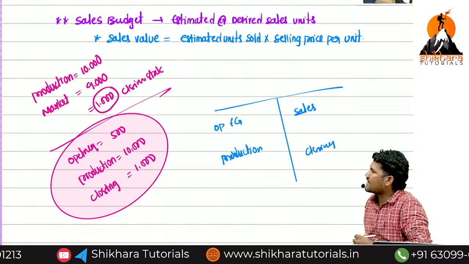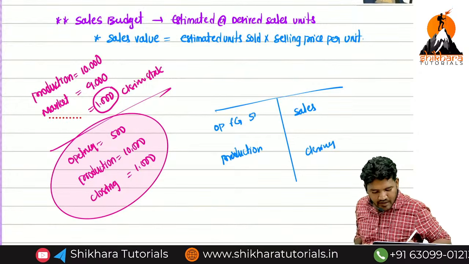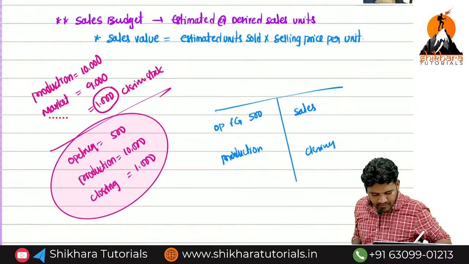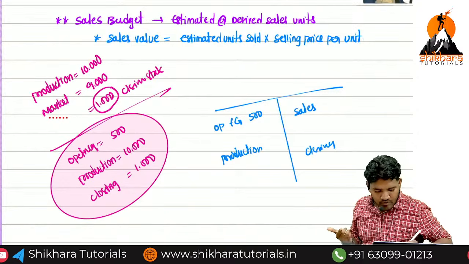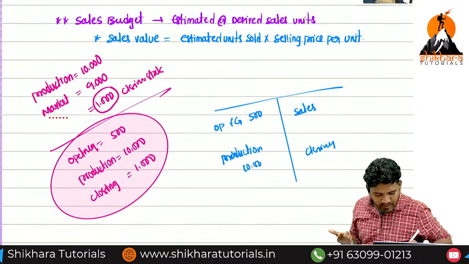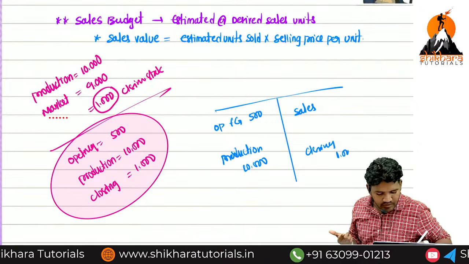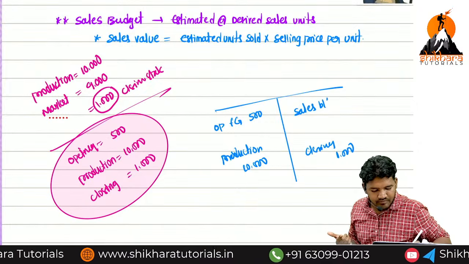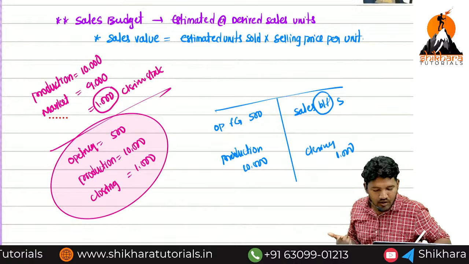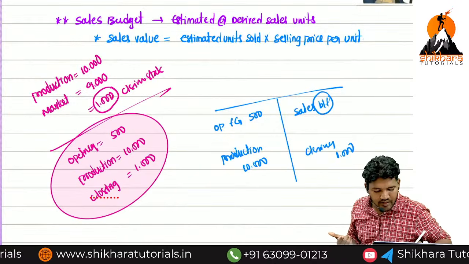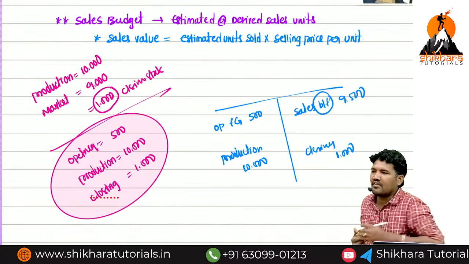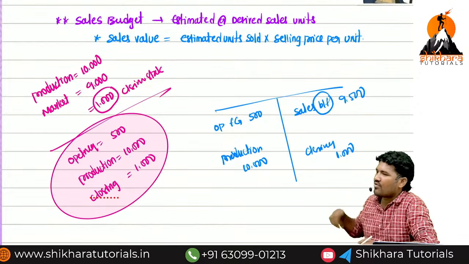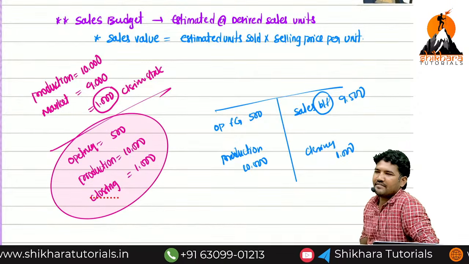What is the opening stock? 500. What about the sales? I don't know, I need to figure it out. What is the production? 10,000. What about the closing? 1,000. What about the sales? 9,500. This is the logic we are using for the next concept called production budget.